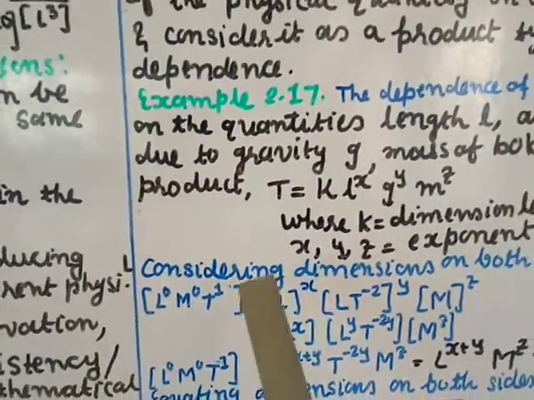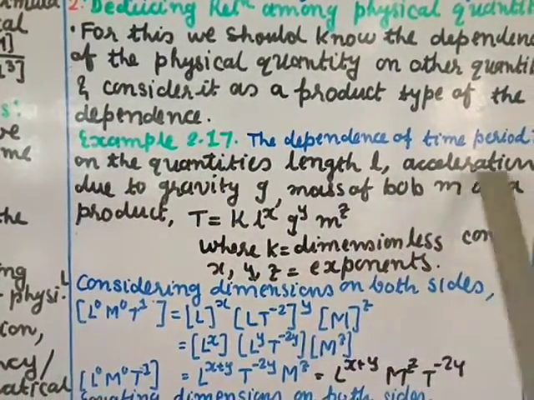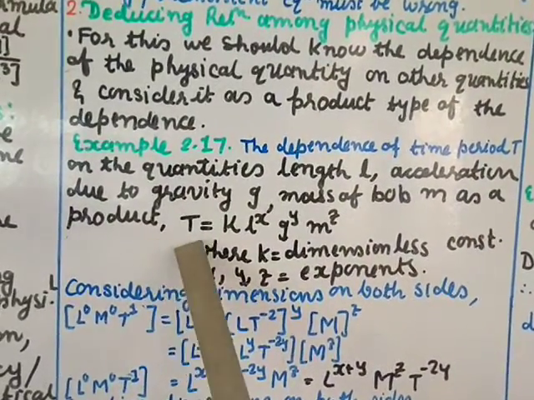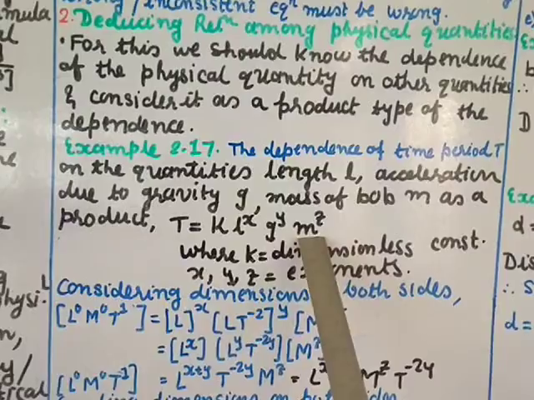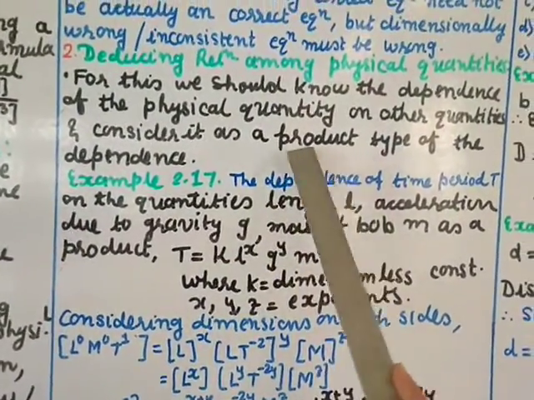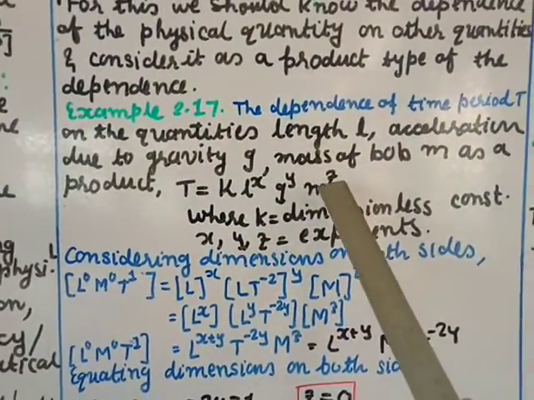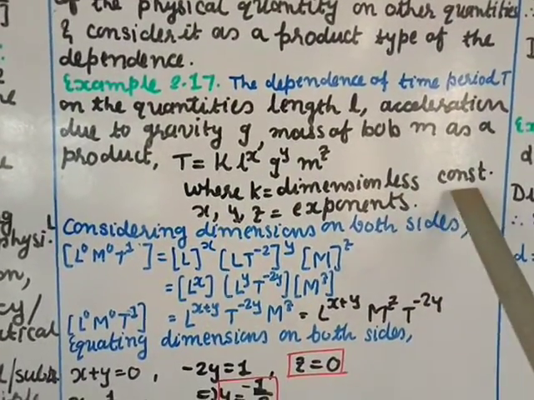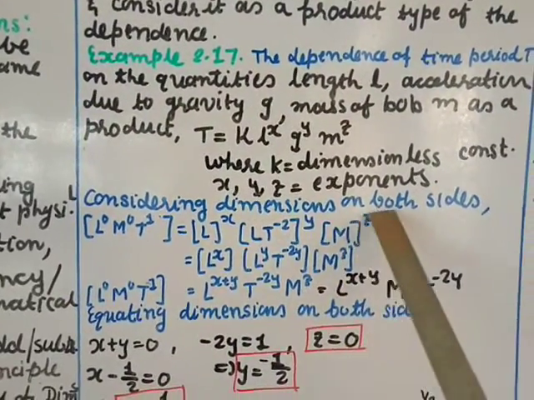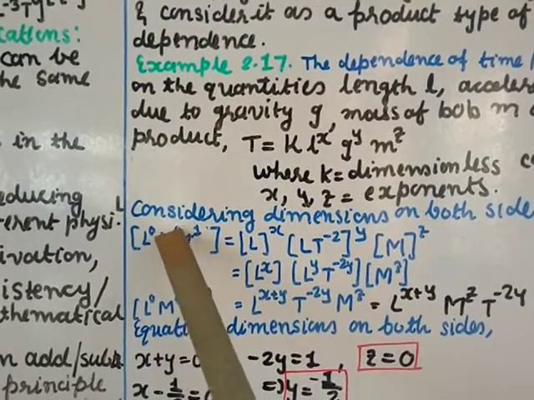So I have written here the dependence of time period t on the quantities length L, acceleration due to gravity g, and mass of the bob m as a product: t equal to k L g m, and we will take the power of these. So L power x, g power y, m power z, because we have to take a product type, but we have to take the exponent of that. Here k is a dimensionless constant and x, y, z are the exponents, the powers. Considering dimensions on both sides, here there is only time. So L is 0, M is 0, T is 1.